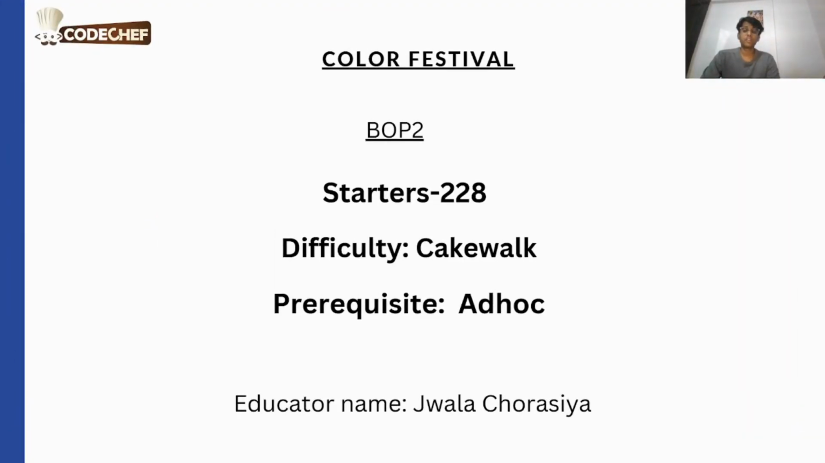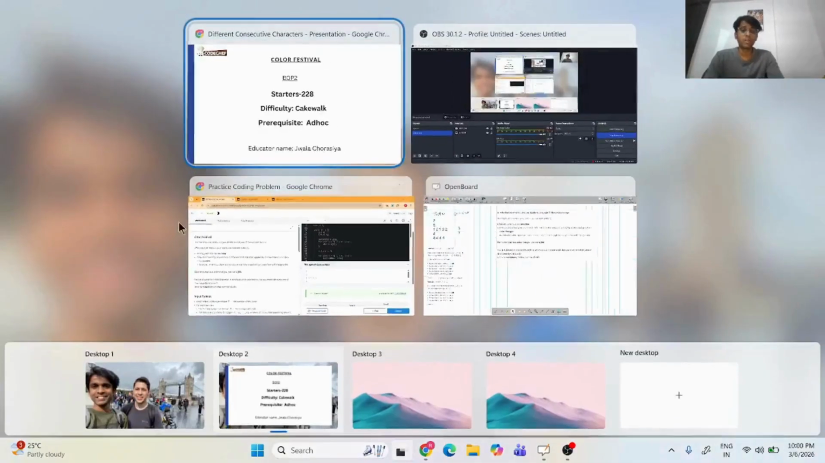Myself Jwala Charasia, and today we are going to solve the problem which came into Starters 228. The name of the problem is Color Festival and the problem code is BOP2. The difficulty rating of the problem is Cakewalk and the prerequisite is ad hoc. Let's start with reading the problem statement over here.